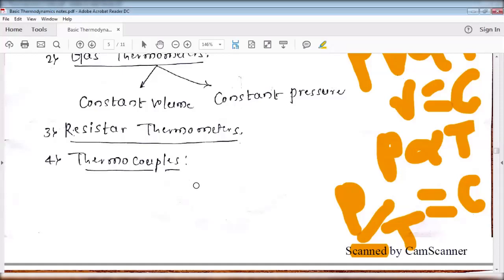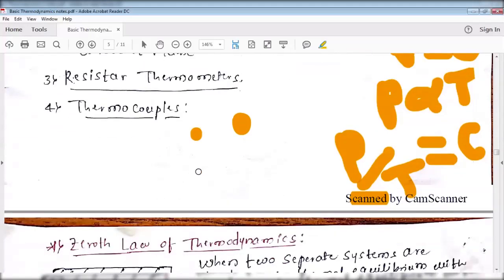If you want to measure the temperature at a particular point, you can use a thermocouple. There are different types of thermocouples, and based on the application, we use different types.